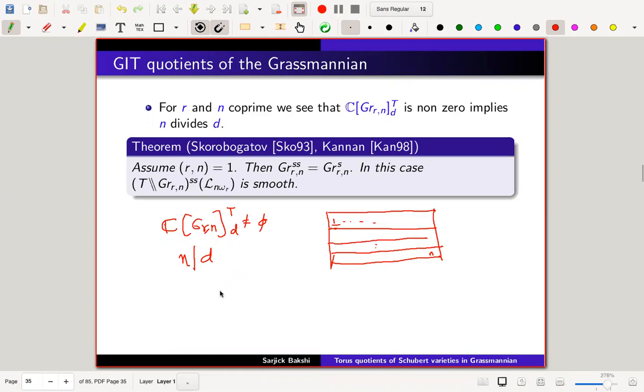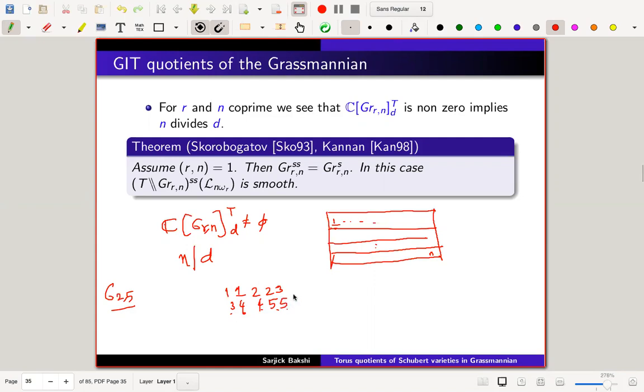For example, if I take Gr(2,5), all the numbers have to appear twice, so you need at least 5 columns.